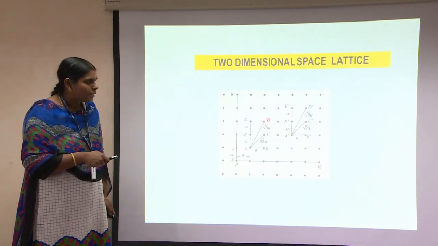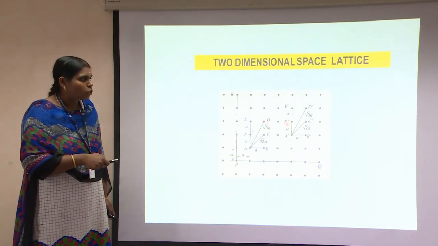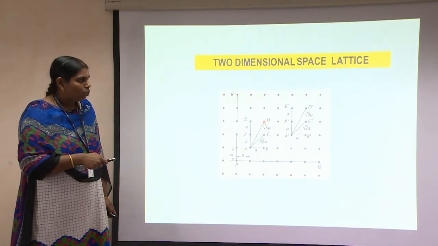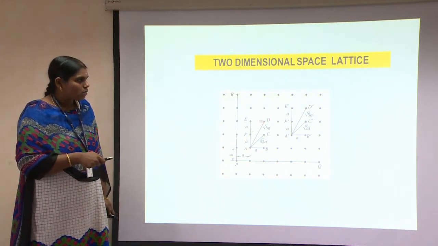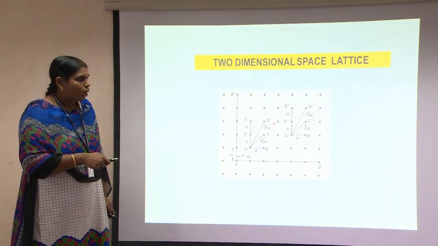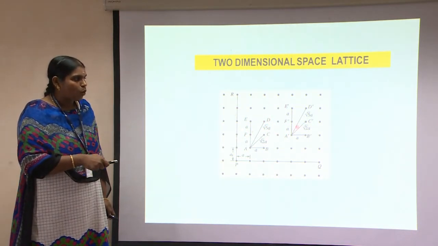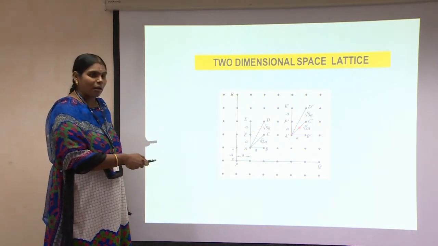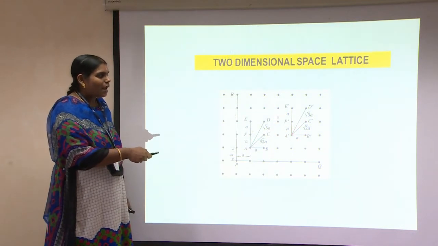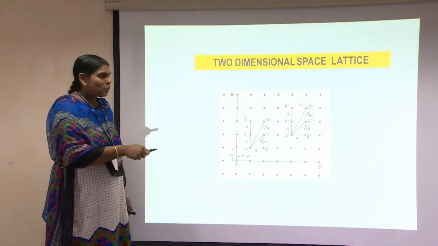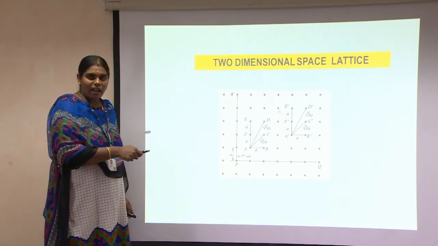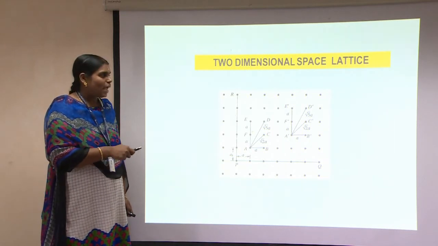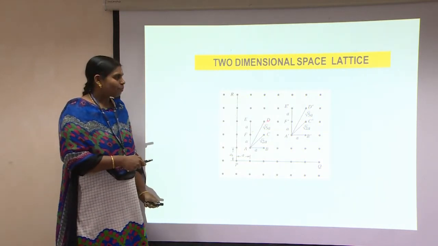For example, when you consider this point D, how many lattice points are surrounding D? We can count. It's 1, 2, 3, 4, 5, 6, 7, 8. So that means for a lattice point D, there are 8 lattice points surrounding it. The same case holds even when you consider this A prime. Here also you can see that there are 8 points surrounding. That means a space lattice is an infinite array of lattice points which has identical surroundings. That means each and every point seems to be identical.